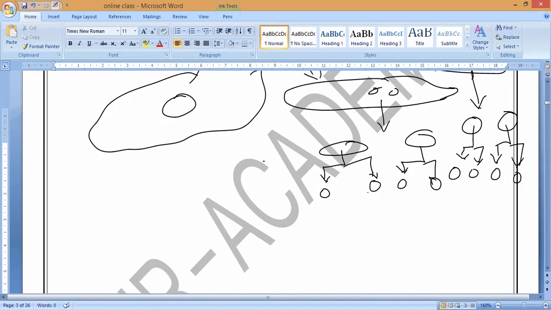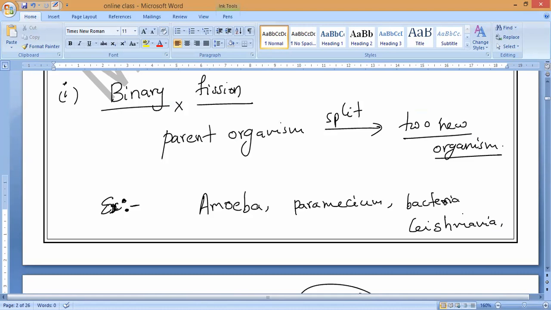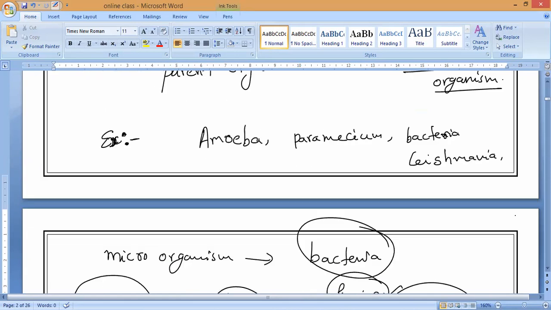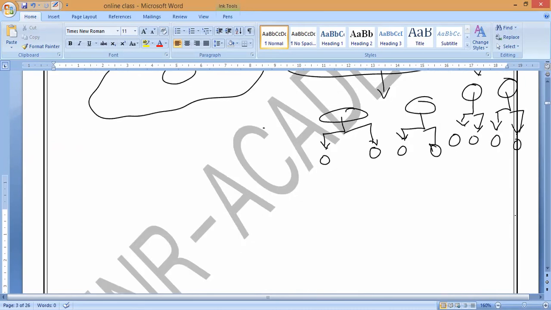So please, all of you write binary fission. What is the definition you have written? In binary fission, the parent organism splits or divides to form two new organisms.